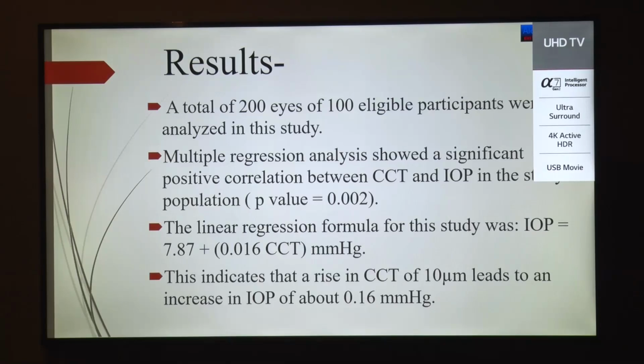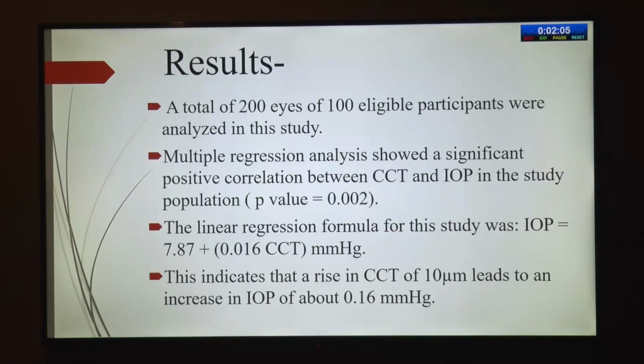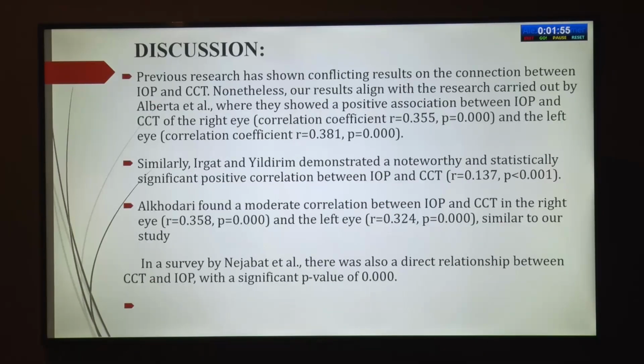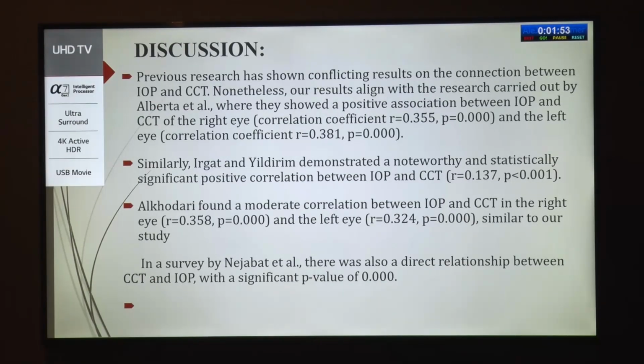Multiple regression analysis shows significant positive correlation between CCT and IOP in this study. P-value of 0.002. The linear regression formula for this study was IOP is equal to 7.87 plus 0.016 CCT in mmHg. This indicates that a rise of CCT in 10 micron leads to an increase in IOP of about 0.16 mmHg. Discussion: previous research has shown conflicting results on the connection between IOP and CCT.